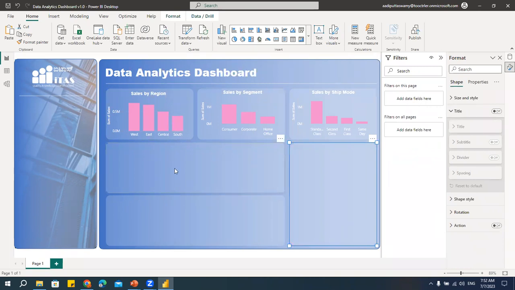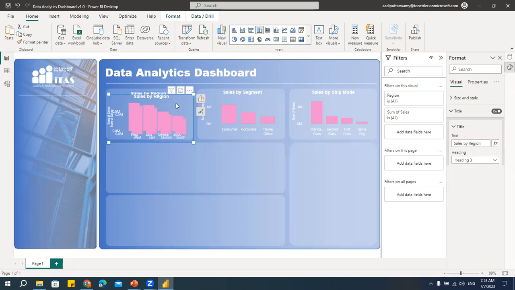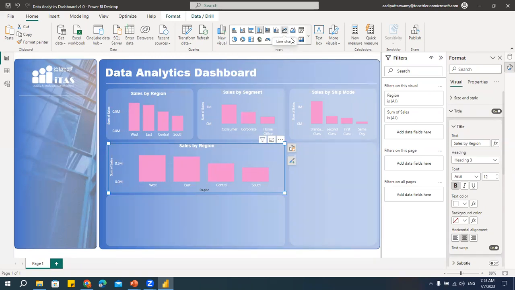All right. Next, let's say I want to create a line chart for this. I'll copy this, I'll paste it. I'll keep the chart here and adjust this to my layout. And then here I'll click on this line chart. Okay, I have a line here, but I want this data to be changed.